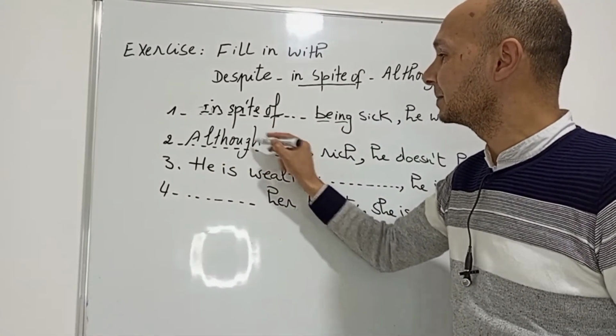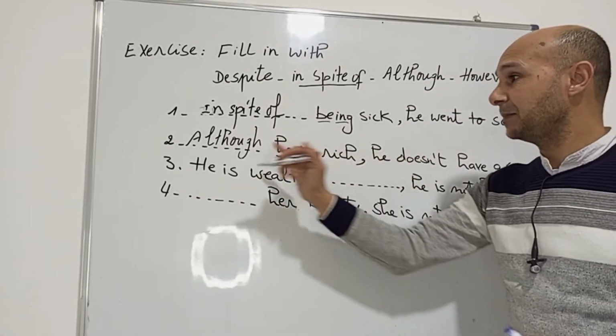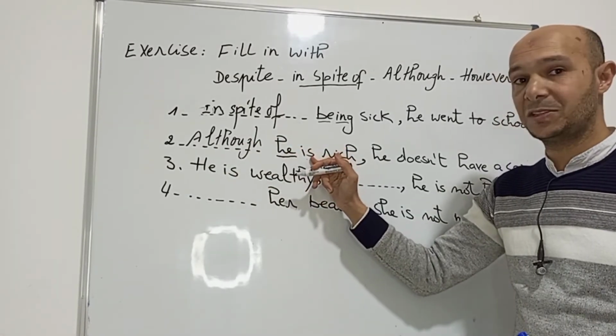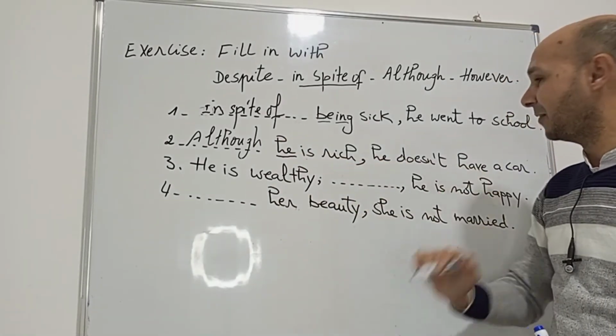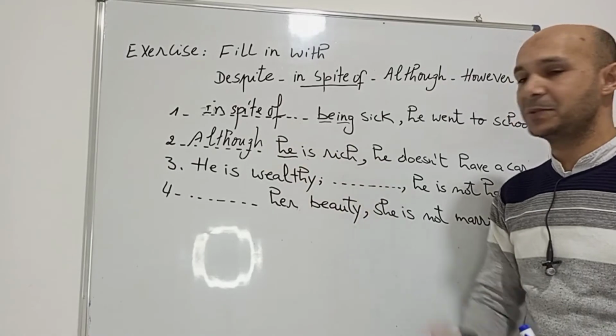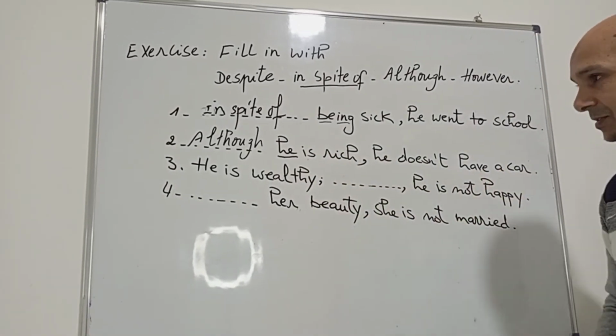But why? Because we pointed out in the lesson that although is followed by subject plus verb. Although he is rich, he doesn't have a car. So here we have subject plus verb.